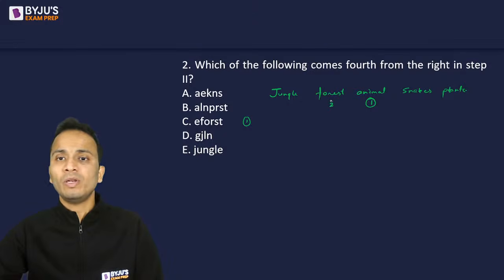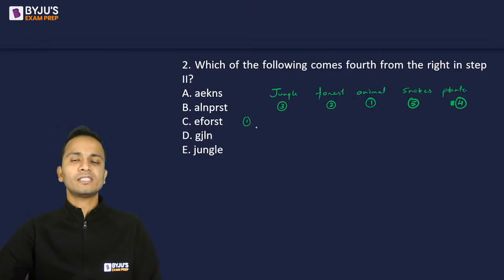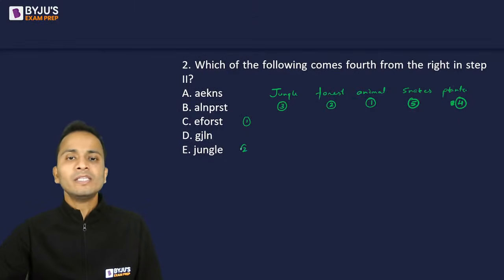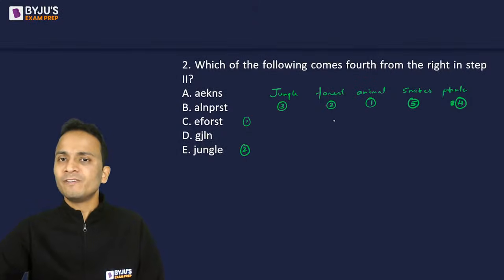Then forest will be the second. Jungle will be the third. Plants will be the fourth. And snakes will be the fifth. Okay, so this is step number 1. Now in step number 2, all the alphabets of these respective words will be arranged in alphabetical order.